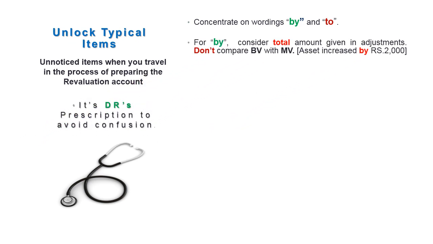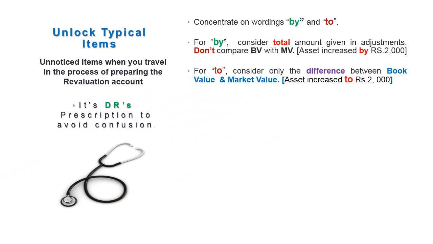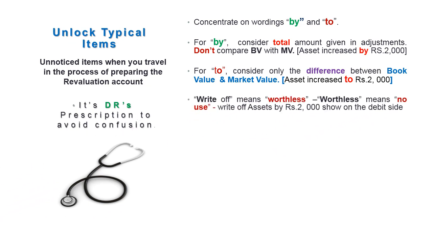That is, your asset increased by rupees 2000. Take only 2000. If it is to, consider only the difference, that is, the difference between book value and the market value. If it is worthless, the entire amount is useless. Therefore, you must take the full amount.